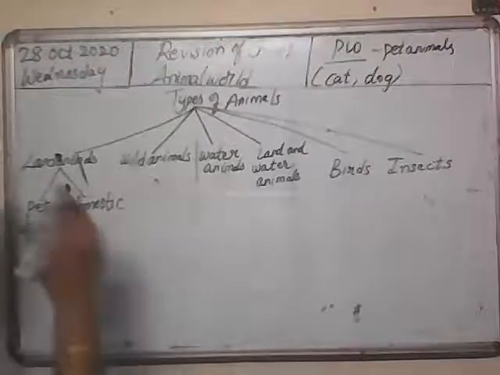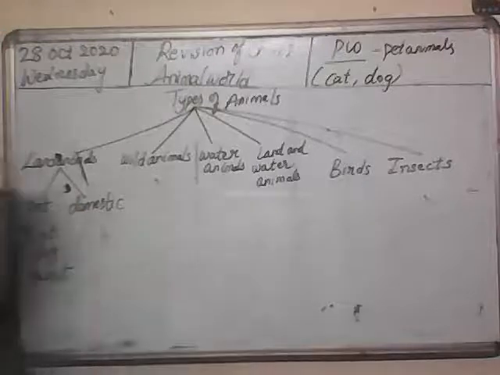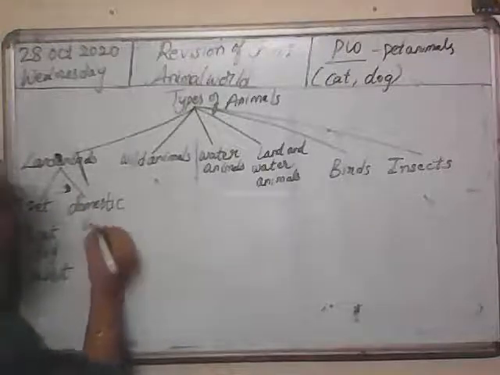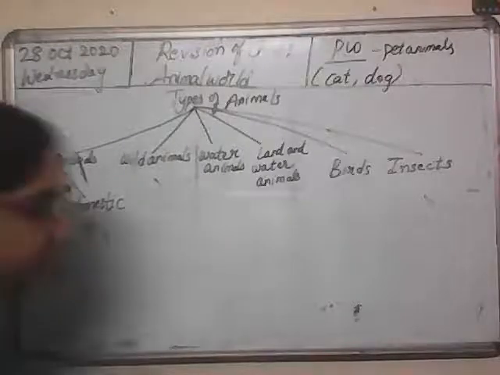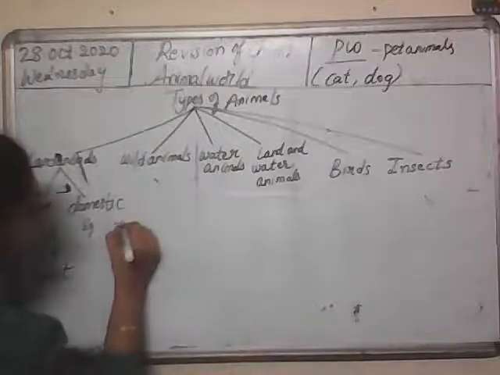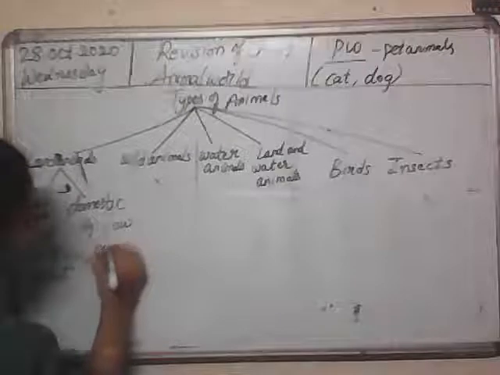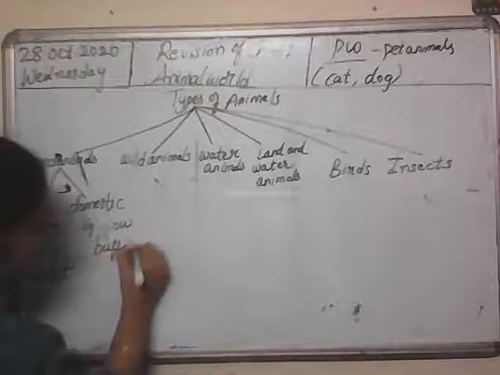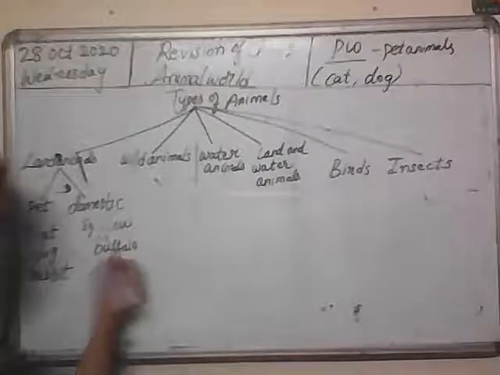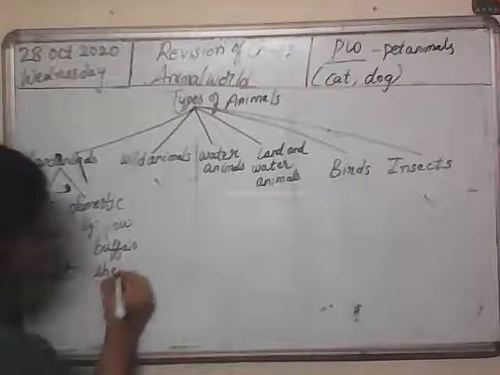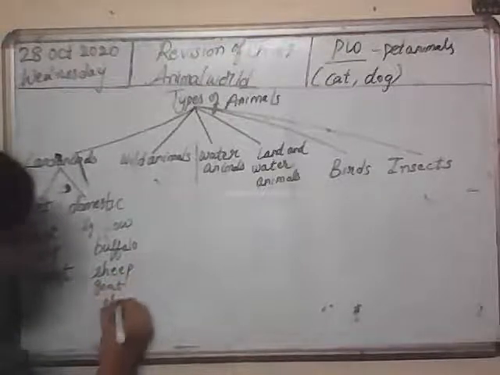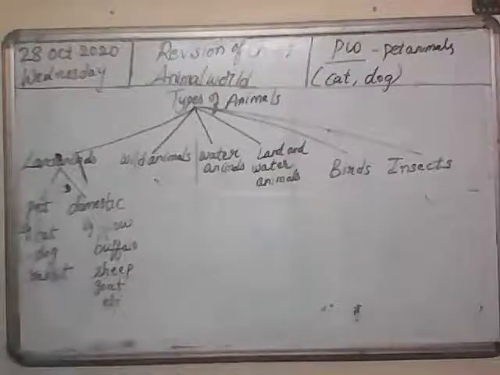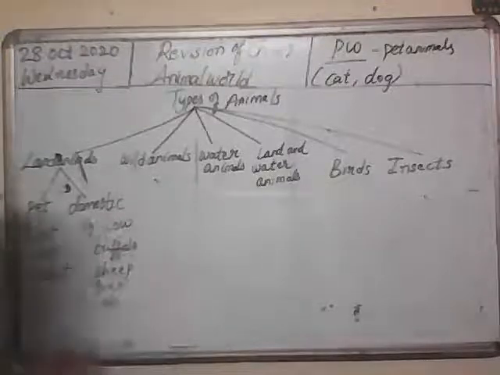Domestic animals are those animals which we put in farms and they are very much useful to us. Examples of domestic animals are cow, buffalo, sheep, goat, etc. Okay. So how are they useful?